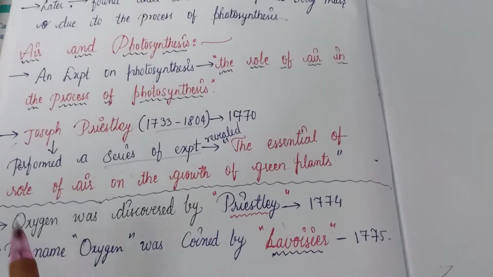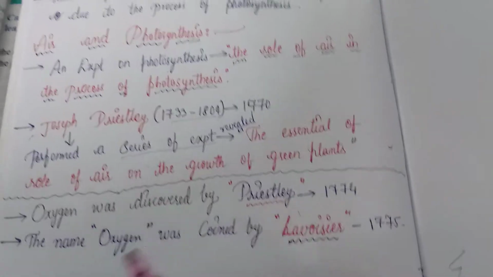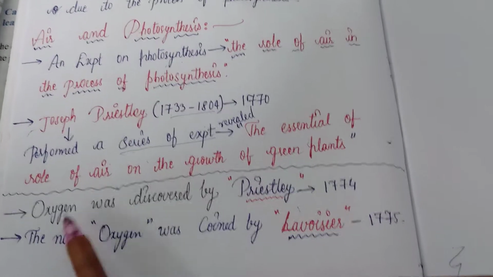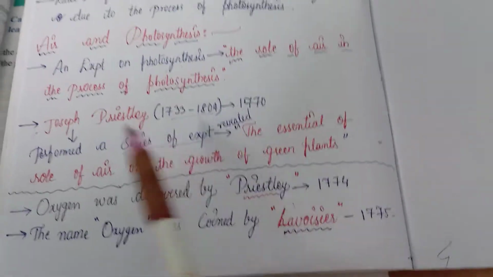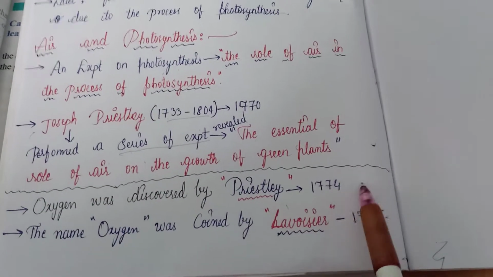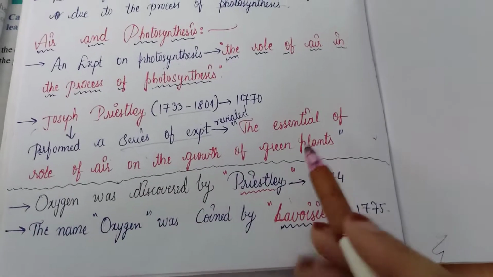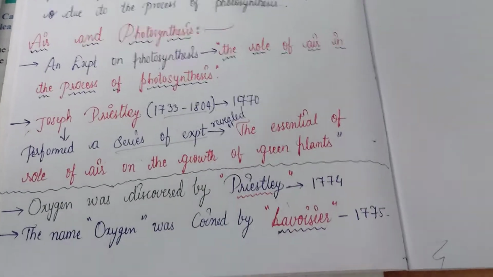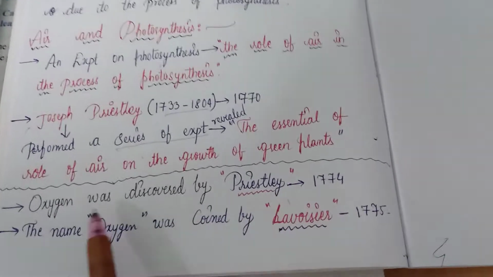As you know, who discovered oxygen? If not, then let me recall that oxygen was discovered by Priestley. Joseph Priestley discovered oxygen in 1774. He discovered oxygen present in gases.